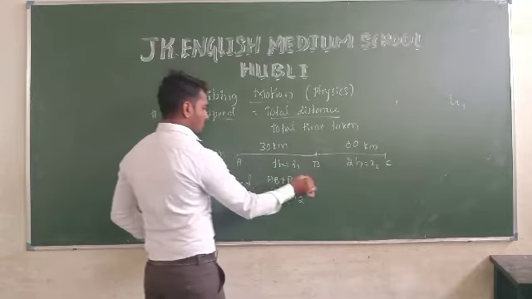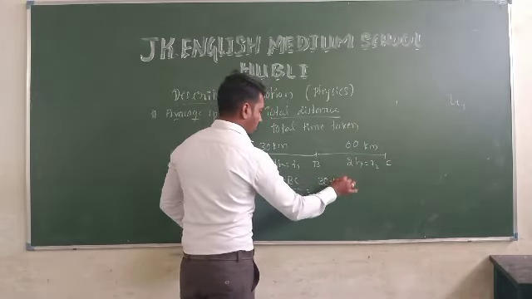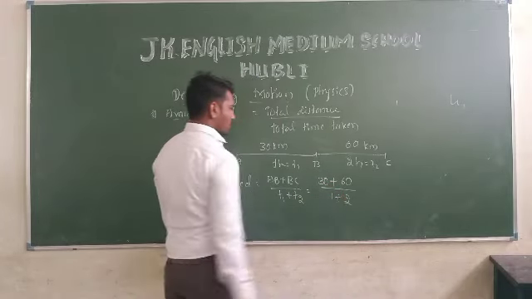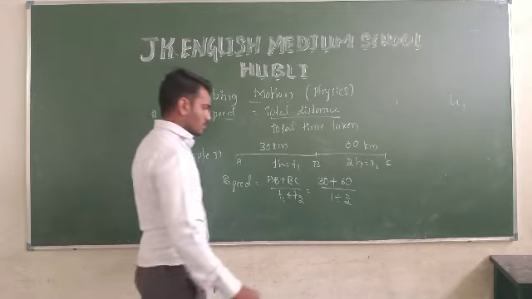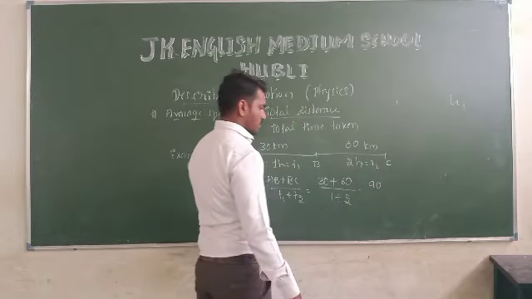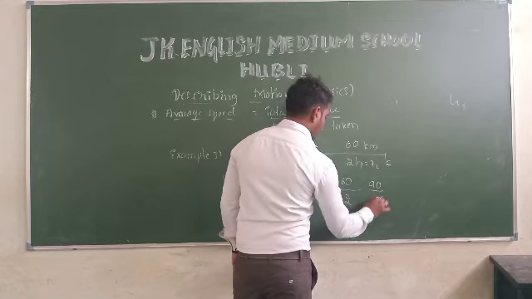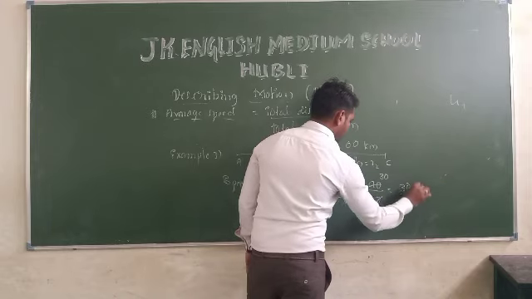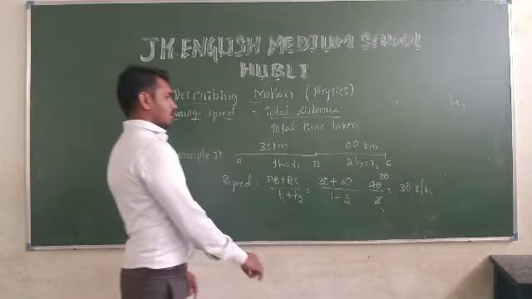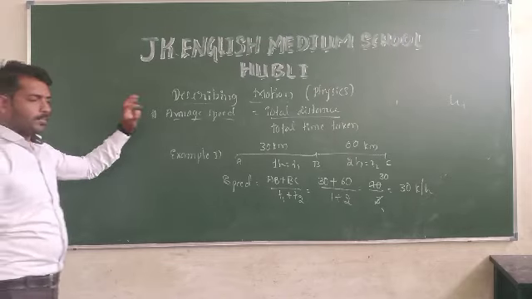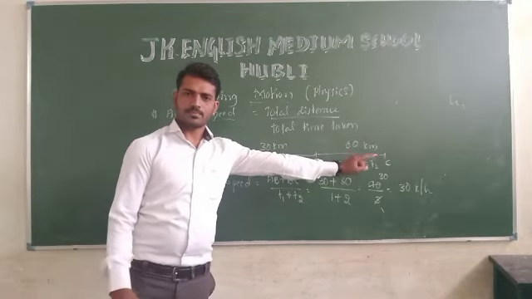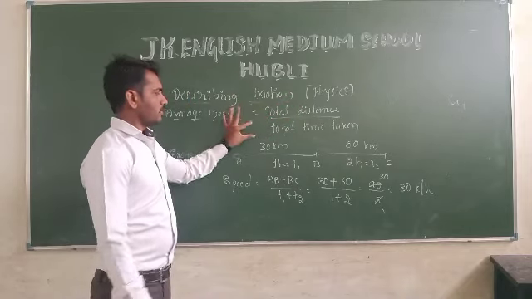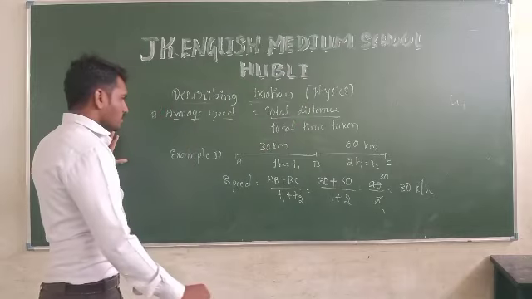The total distance is how much? AB is 30 kilometers plus BC is 60 kilometers, divided by T1 which is 1 hour and T2 which is 2 hours. So what is the average speed? 30 plus 60 is 90, 1 plus 2 is 3, and 3 threes are 9, so 30 kilometers per hour is the average speed of the bus from A to C. Understanding? Average speed is nothing but total distance divided by total time taken. So this is in one direction.